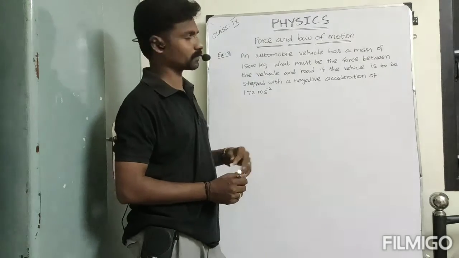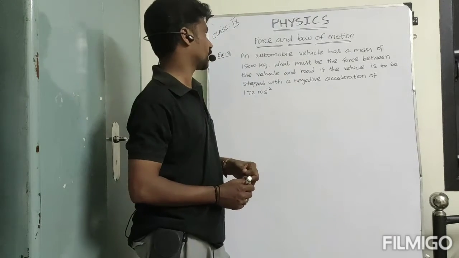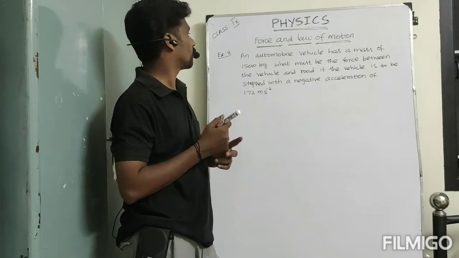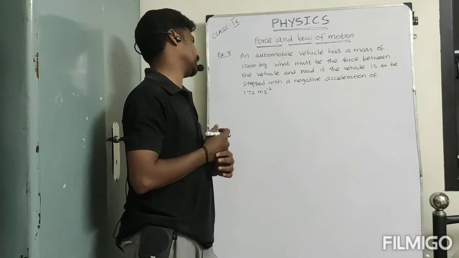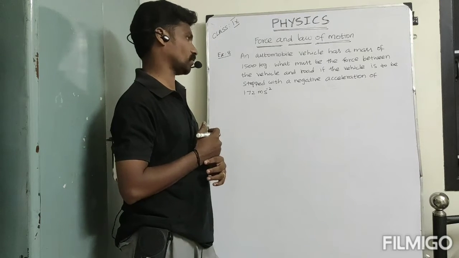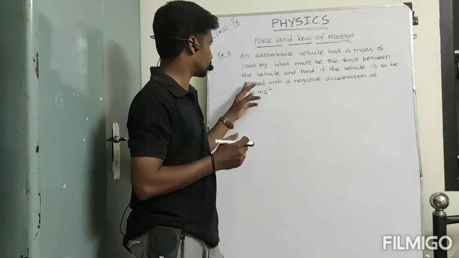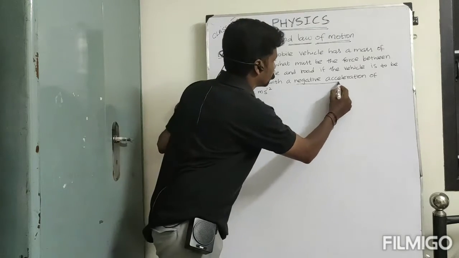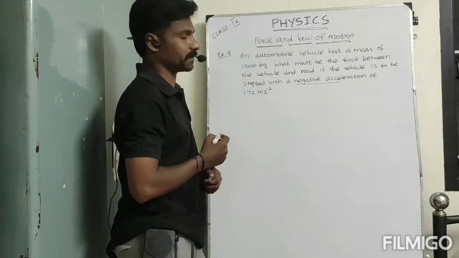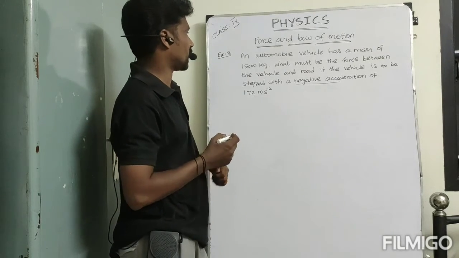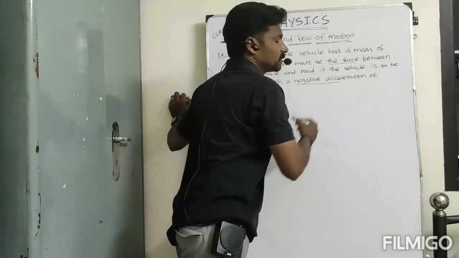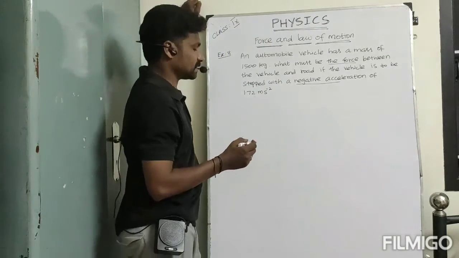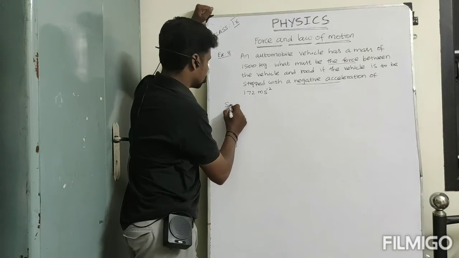An automobile vehicle has a mass of 1500 kg. What must be the force between the vehicle and the road if the vehicle is to be stopped with a negative acceleration? This is an important point. Negative acceleration of 1.72 meter per second square. So now they are asking the force between the tire of the vehicle and the road. So please listen, it's so easy. See the solution.